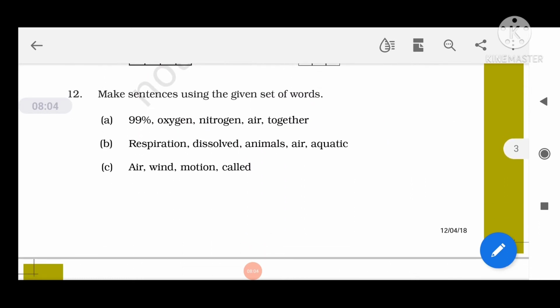Make sentences using the given set of words.